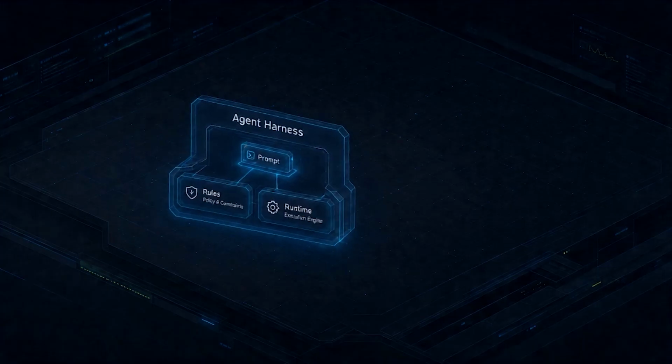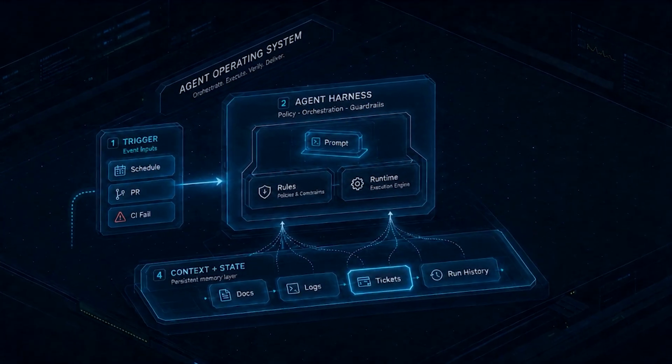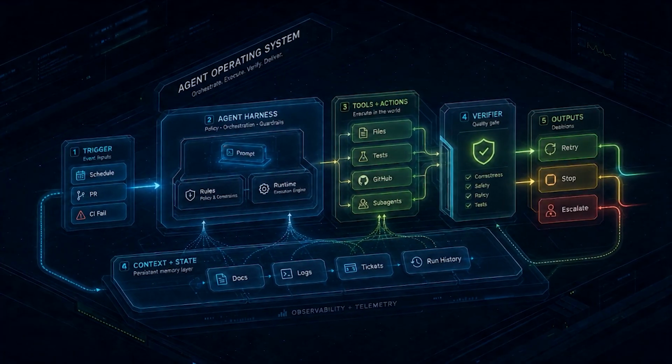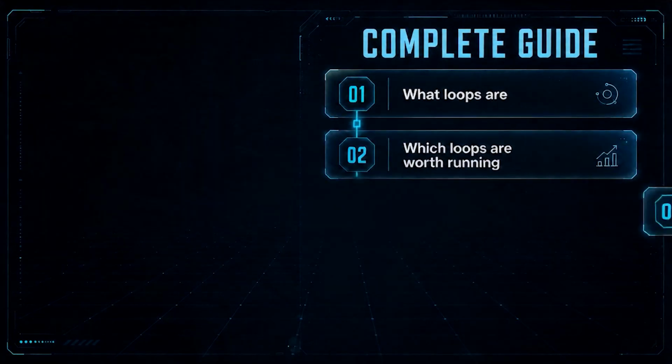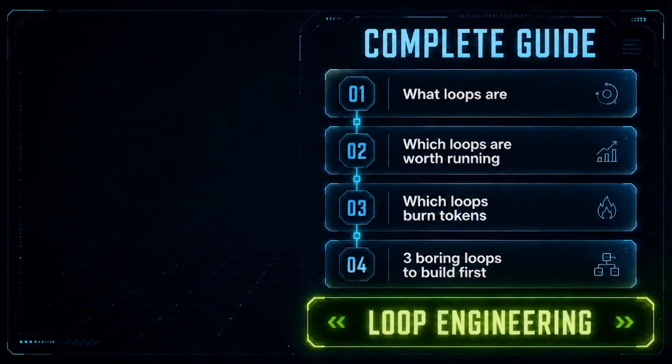But I think the internet version is slightly wrong. Prompt engineering is not dead. It got demoted. The new skill is designing the system around the prompt. And this goes beyond harness engineering. You now have to think in terms of what triggers the agent, what context it gets, what tools it can use, how the result gets checked, where state is written, when to repeat, and when to stop. So this is the complete guide. By the end, you'll know what loop engineering actually is, which loops are worth running, which ones quietly turn into token furnaces, and the 3 boring loops I would build first.